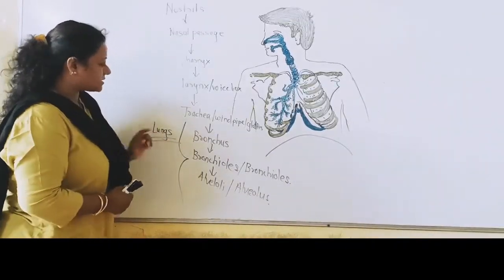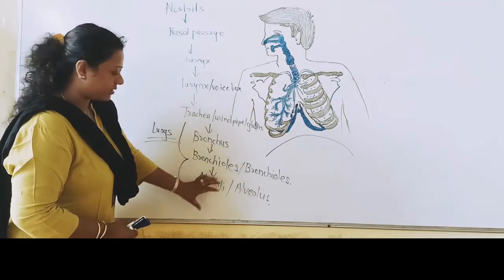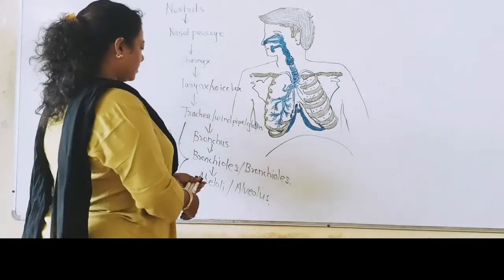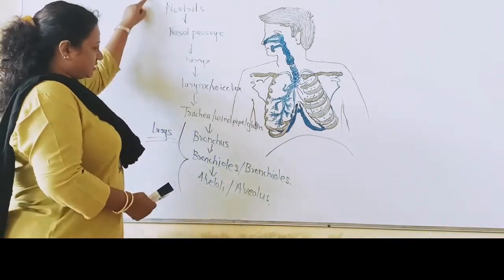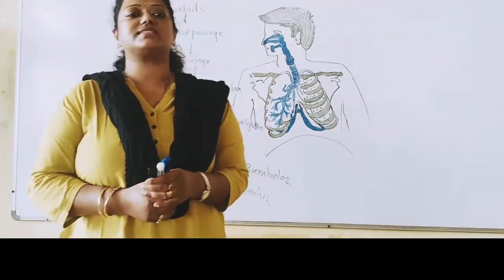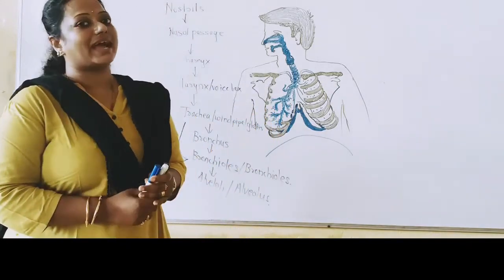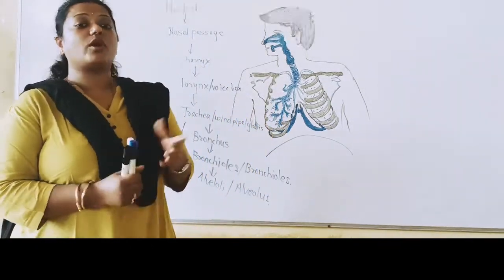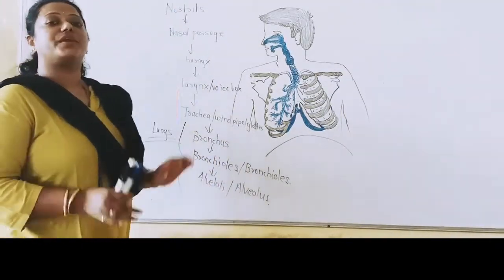So the parts of the lungs are bronchus, bronchioles, and alveoli. Singular, it is called what? Alveolus. Bronchi, bronchioles. So today this is all about the tract. If I ask you which parts are involved in the respiratory tract, just as I asked which parts are involved in the digestive tract, you must know that all these parts make the respiratory tract.